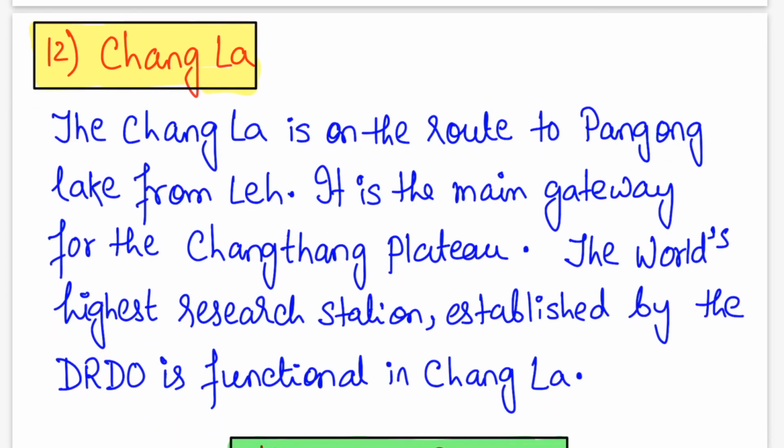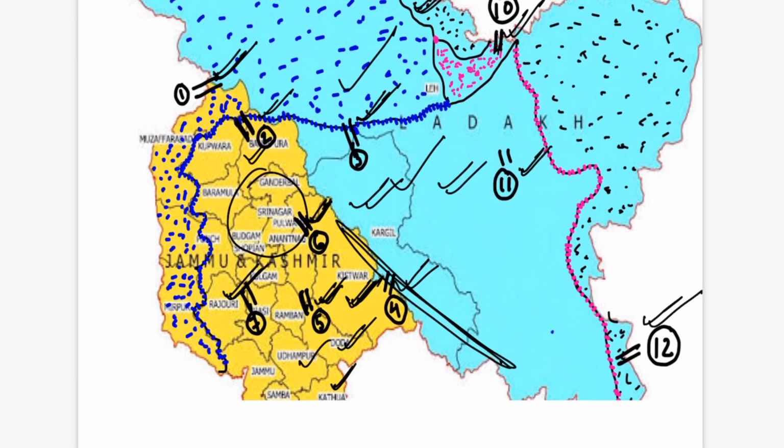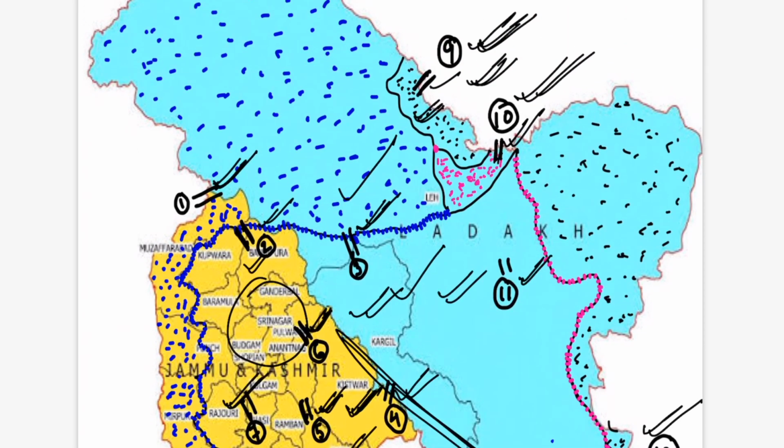Next is Changla, on the route to Pangong Lake from Leh. It is the main gateway for the Changthang Plateau. The world's highest research station established by DRDO is functional at Changla. This is the location of Changla. So Pangong Lake is nearby, and the Changthang Plateau and the DRDO Research Center are operating here. So these were the important passes of Jammu and Kashmir.